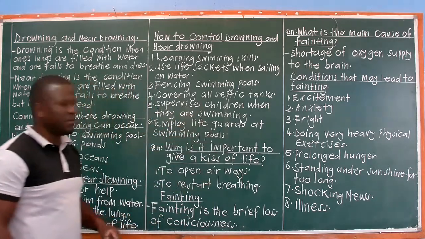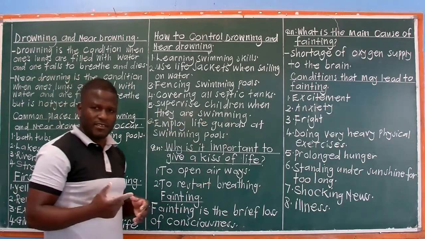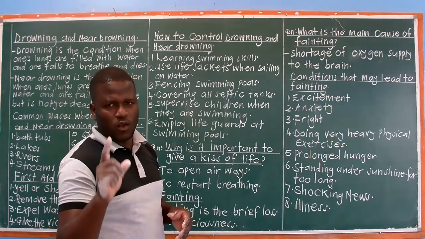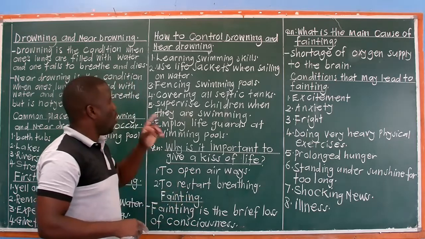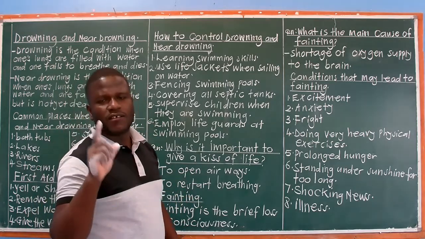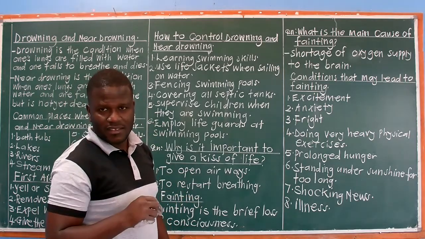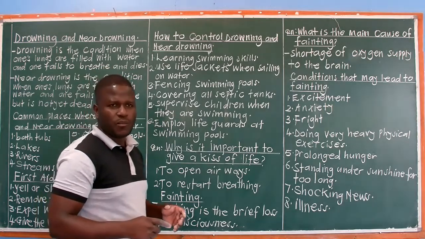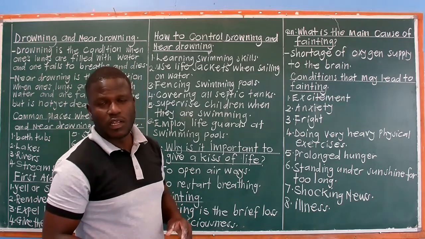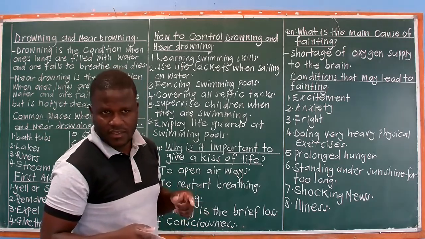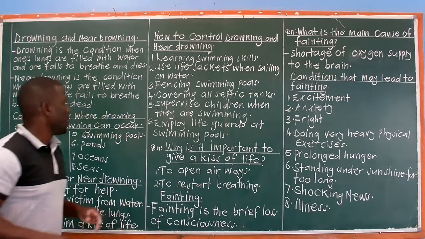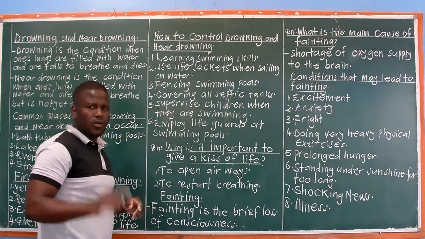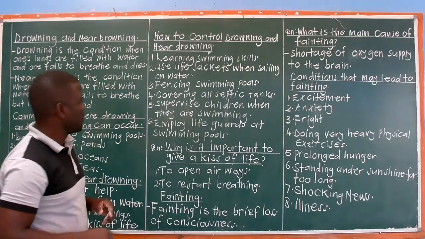Supervise children when they are swimming. All children should be supervised when they are swimming. Never let children go for swimming alone. And that's the reason why all swimming pools should be fenced, so that in case children run away from you, they cannot go to swim in a swimming pool because there is a fence to keep them away. So, all children must be supervised when they are swimming to avoid accidents.